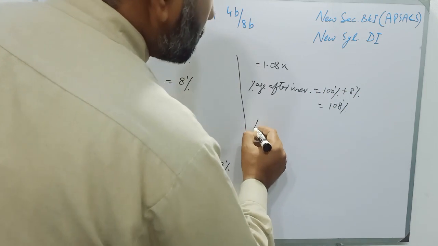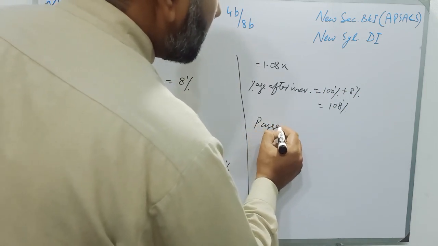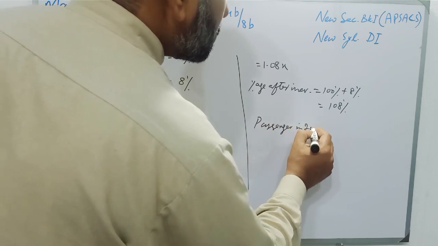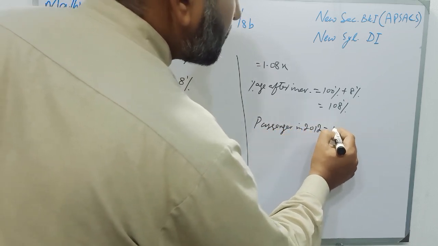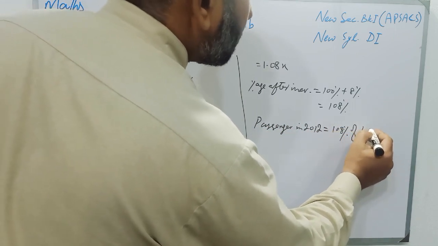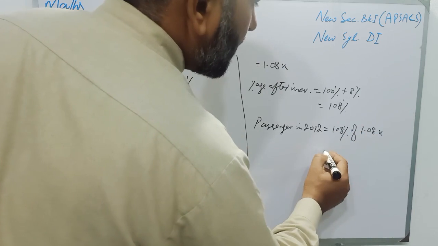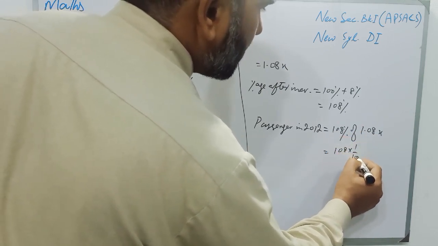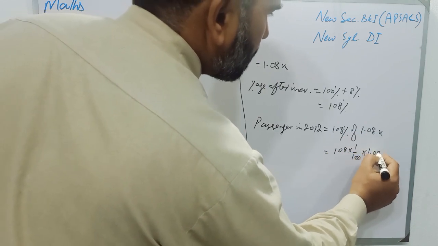So students, passengers in 2012 is equal to 108% of 1.08x. Again students, it is written as 108 multiplied by 1 over 100 multiplied by 1.08x.